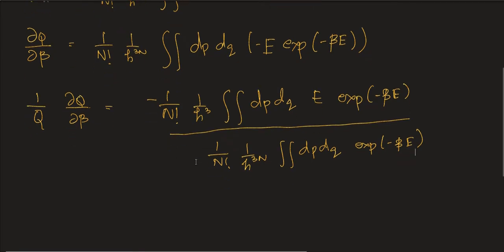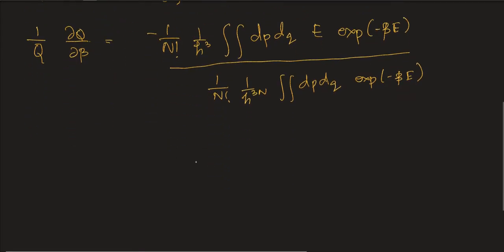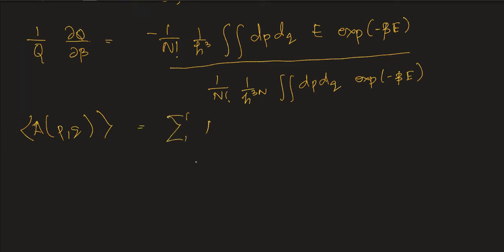So this is the statistical average of E. For any property A, if you want to calculate the average, it is given by the property multiplied by the probability density. Right? In case of a partition function, the probability density we already know.